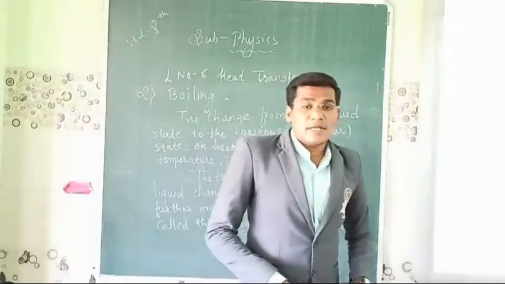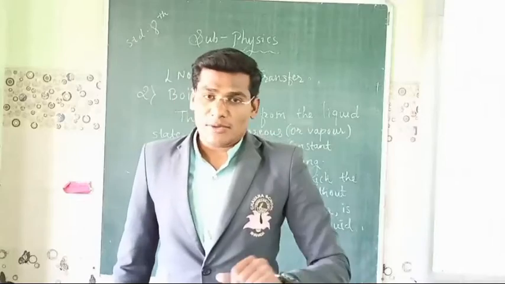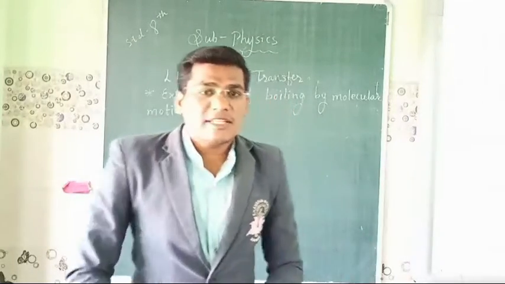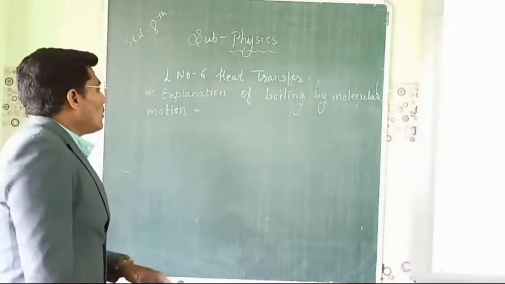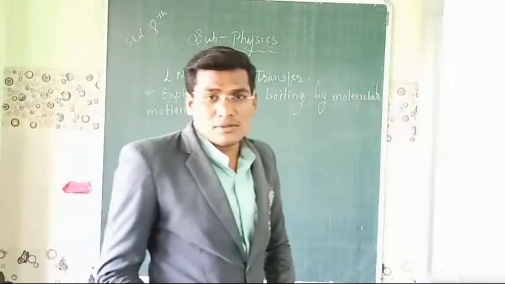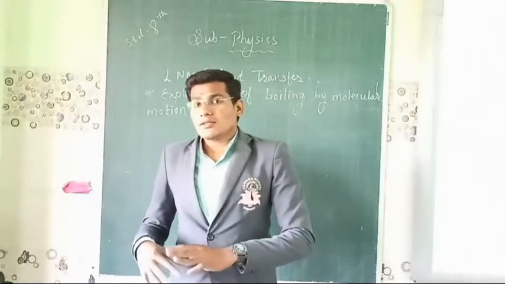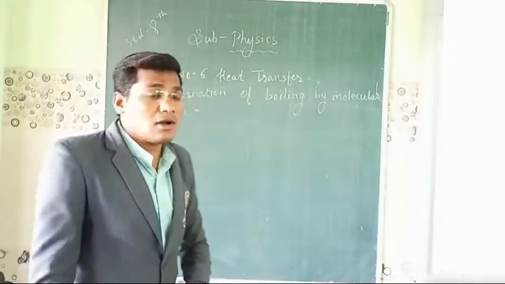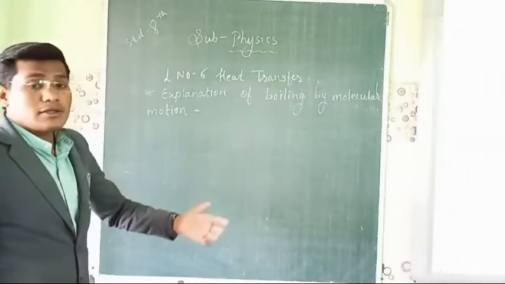Now we will see the explanation of boiling by molecular motion. Evaporation occurs at room temperature, but boiling occurs at a given temperature.